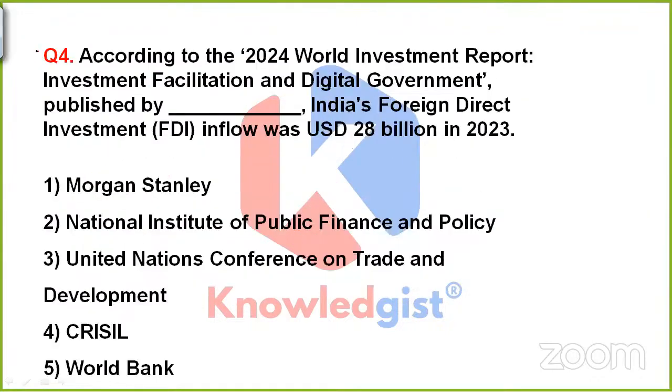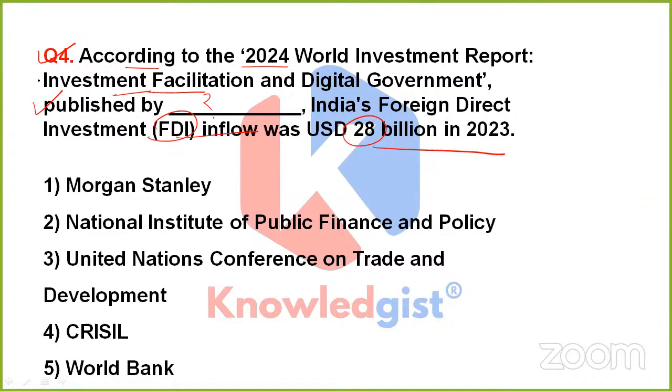Clear? Now, coming to the next question, which is asking: according to the 2024 World Investment Report, Investment Facilitation and Digital Government, published by Dash, India's foreign direct investment inflow was USD 28 billion in 2023. The question is asking, if we go through the 2024 World Investment Report, which is named Investment Facilitation and Digital Government, we would come to know that India's FDI inflow was USD 28 billion in 2023, right?